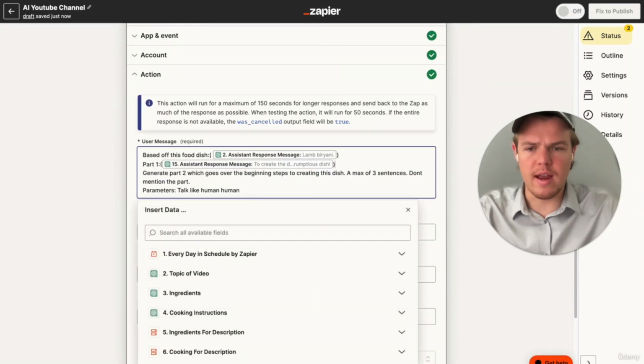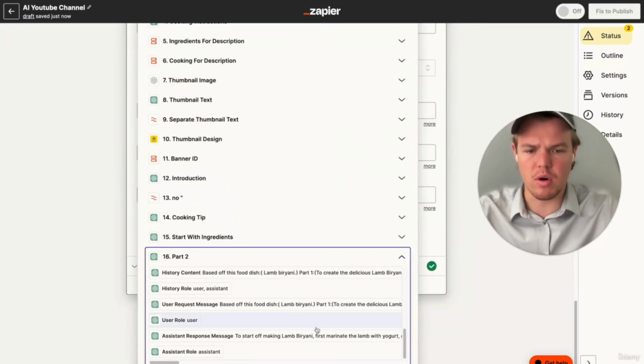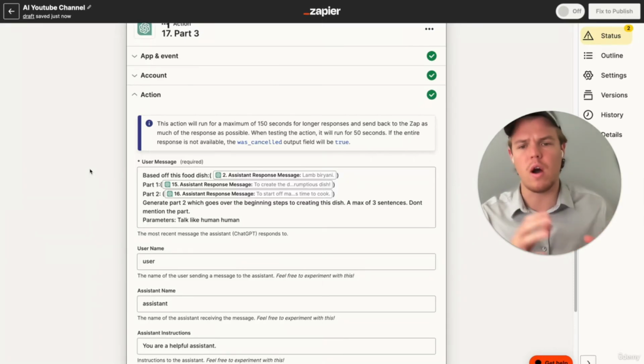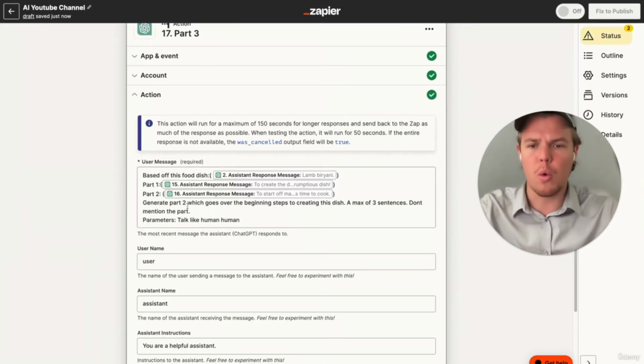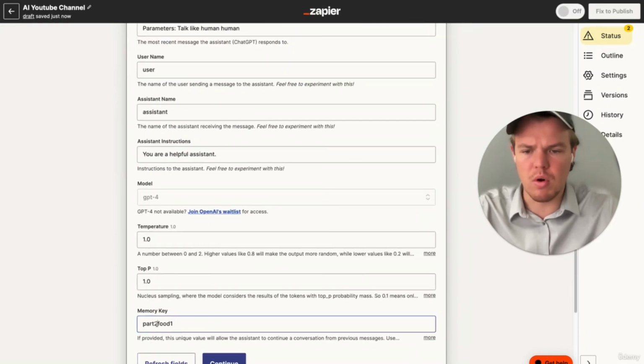Now that we're in it, we're going to make sure we do part 2, semicolon, parentheses, and obviously we want to identify part 2. As you see here, this gives us a lot of context so GPT is going to continue the flow and understand what's said before, so it sounds very natural. We're going to say generate part 3, which goes over the final steps to creating the dish, a max of 3 sentences. Don't mention the parts. I want to say talk like a human. We like that. We can make sure we do part 3, food, and from here, everything else looks good.